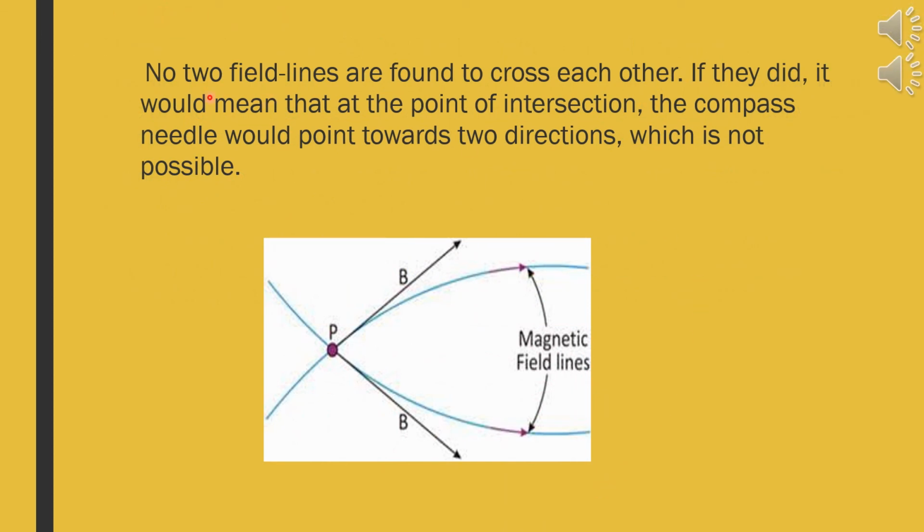The last conclusion from the activity we can give is that no two field lines are found to cross each other. If they did, it would mean that at the point of intersection the compass needle would point towards two directions, which is not possible. Here we take a compass to see the direction of the magnetic field around a magnet, and if the compass is showing two directions, we cannot come to any conclusion about the direction of the field lines, which is not practically possible. That is the reason no two field lines merge or cross at any time.